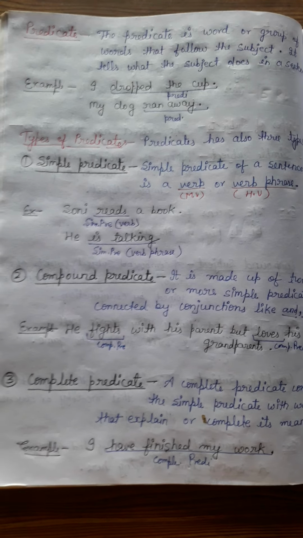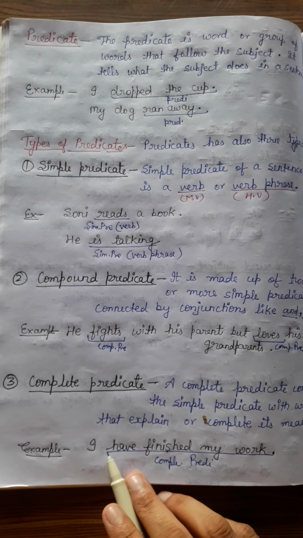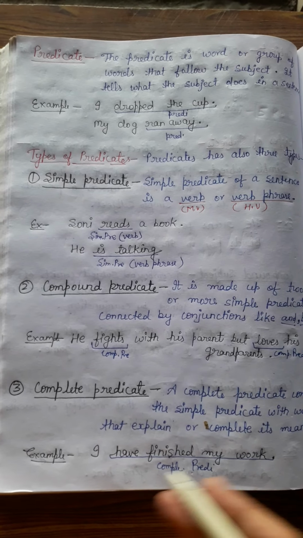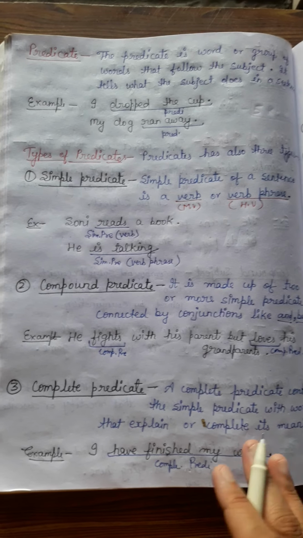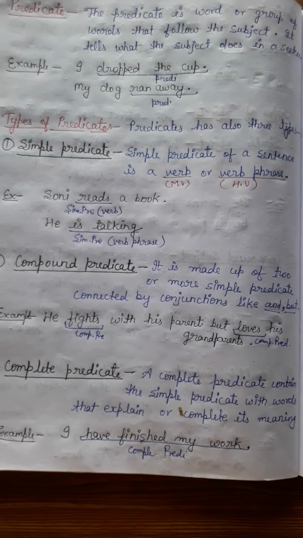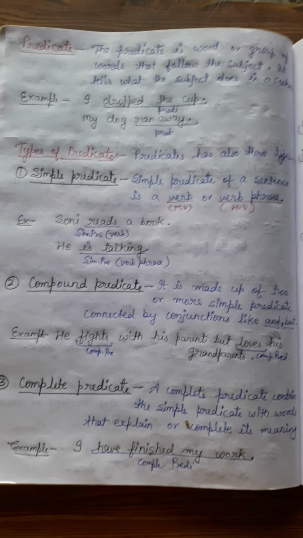In short, we can say the complete predicate is everything that comes after the subject. All the parts of speech coming after the subject will be the complete predicate. So in this way we have learned what the predicate and subject are and their types.